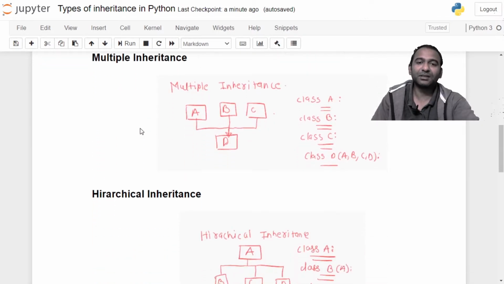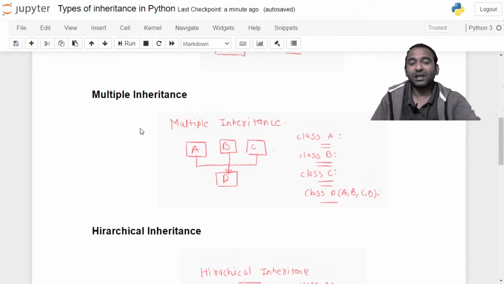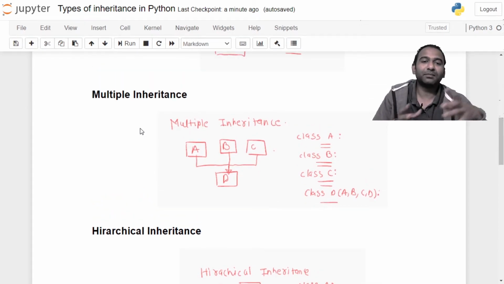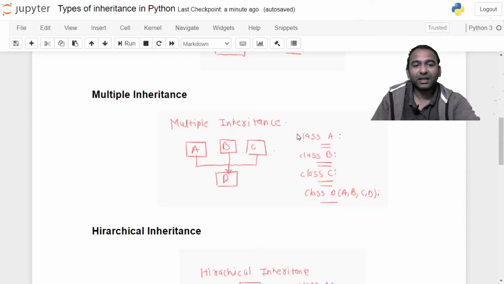The next type of inheritance is multiple inheritance. In multiple inheritance, you have multiple base classes getting inherited in a single derived class D. So here in the diagram, A, B and C are base classes. Therefore, their syntax doesn't change. Class A has its statement. Class B has its statement. Class C has its statement. And finally, class D, which is inheriting A, B and C. Here D should not be there. Closing parenthesis, colon and its statement.